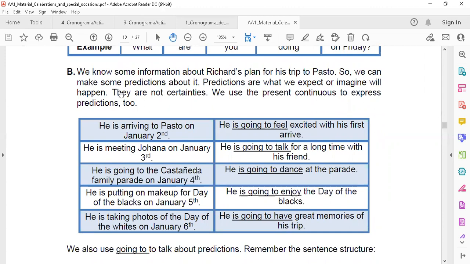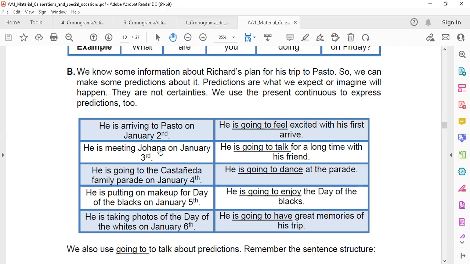Y las predicciones que vamos a hacer acerca de lo que puede ocurrir a raíz de eso que ya está planeado, lo vamos a expresar con going to. Entonces yo digo, he's arriving to Pasto on January the 2nd, present continuous, and I say, this is a prediction I make. He's going to feel excited with his first arrival. Le va a encantar llegar a Pasto, pues, y descubrir como toda la alegría y todos los colores, y, ¿sí?